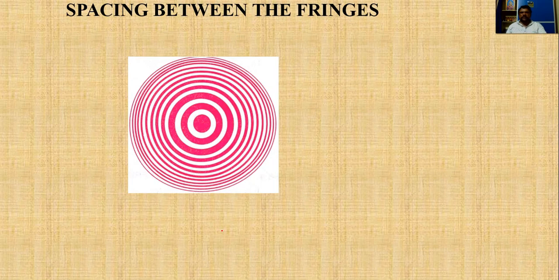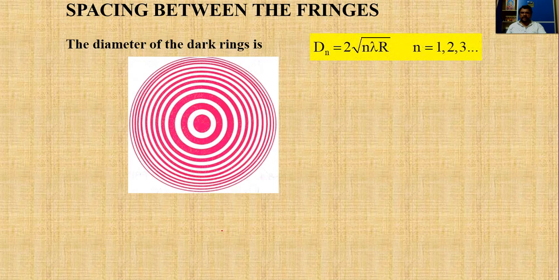Now let us find the spacing between the fringes. Let me explain. This is one ring and this is one more ring. Now we are going to find out the spacing between these two rings. Let us say this is the nth ring. The diameter of the dark ring is d. Here we take only dark rings because dark rings have high contrast.